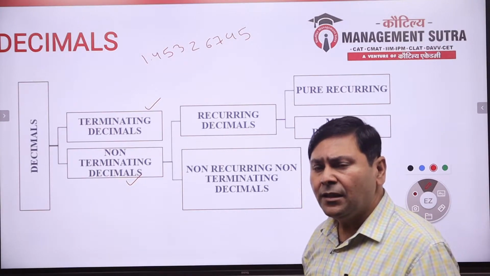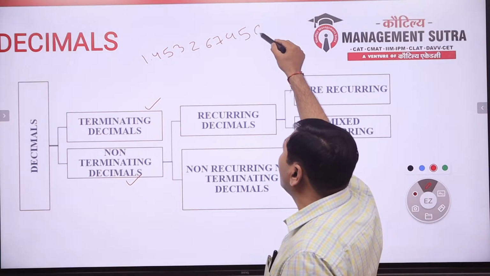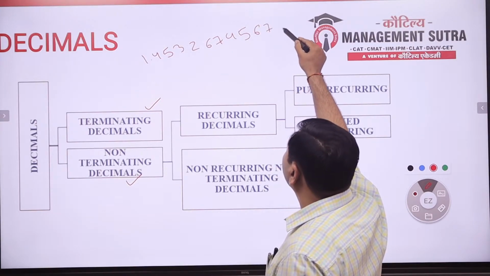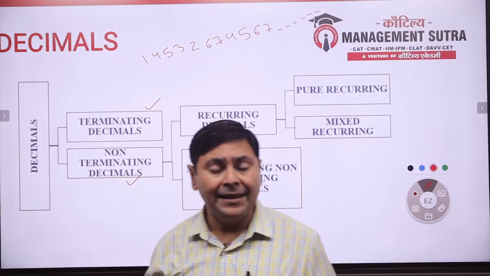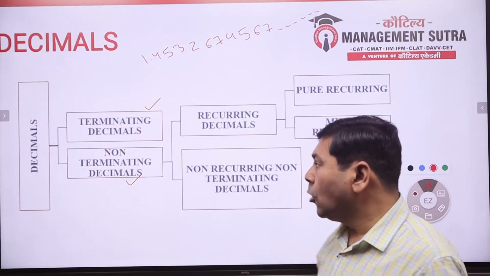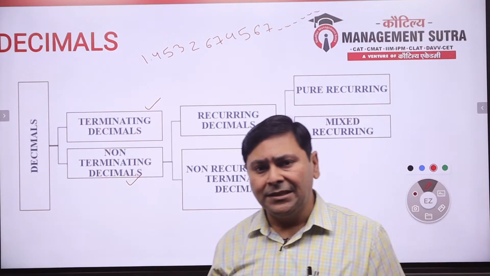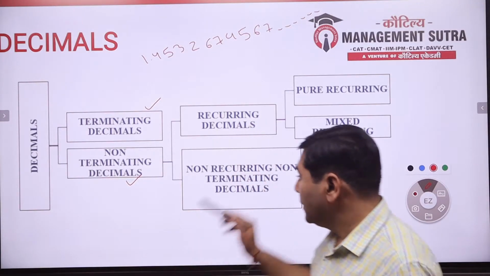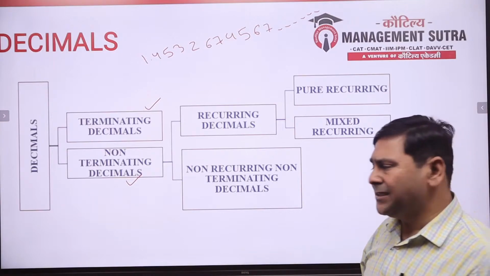Non-terminating decimals go on and on and have no ending; they don't stop anywhere, meaning they continue up to infinity. This type of decimal is known as a non-terminating decimal. Now non-terminating decimals are of two types, recurring and non-recurring. What are recurring decimals?